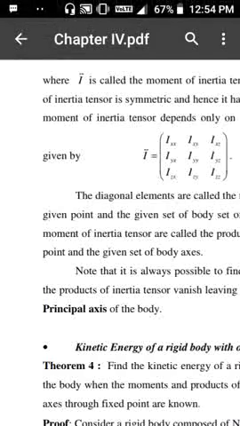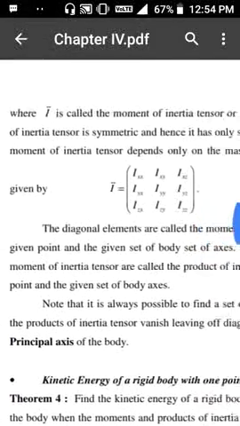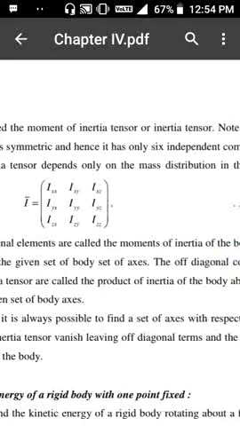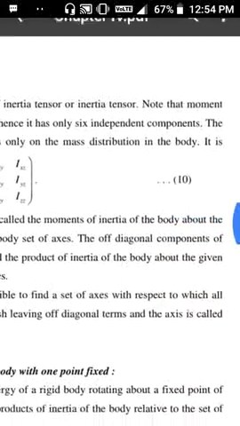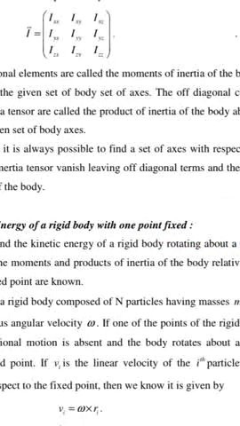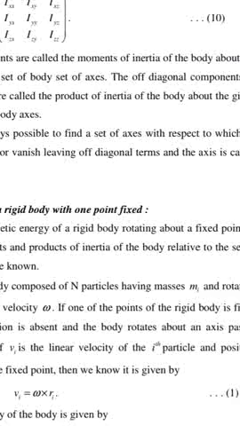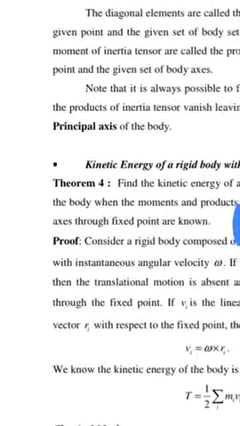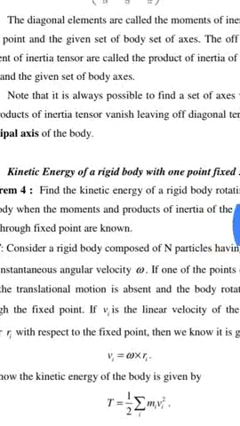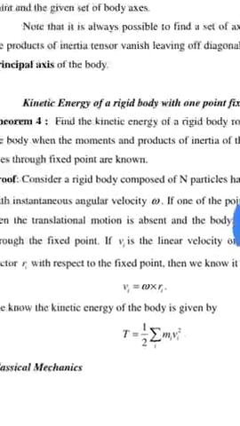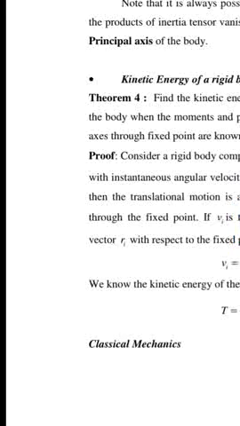where I is called the moment of inertia tensor, or inertia tensor. It is always possible to find a set of axes with respect to which all the products of inertia vanish, leaving only the diagonal terms, and these axes are called the principal axes of the body.